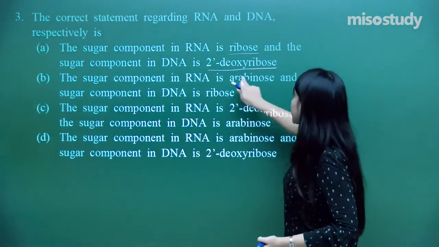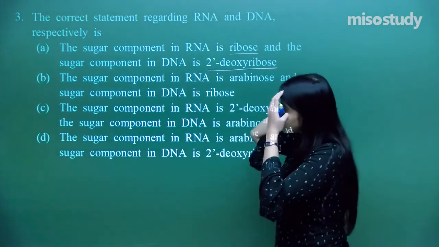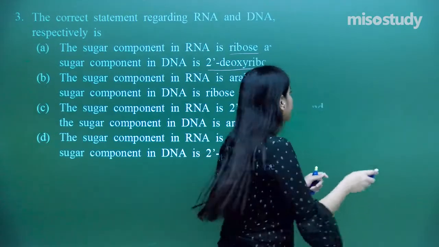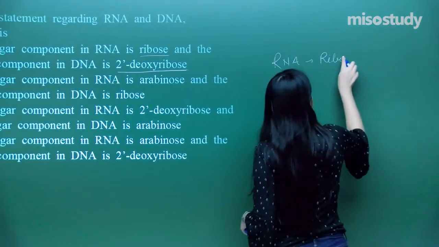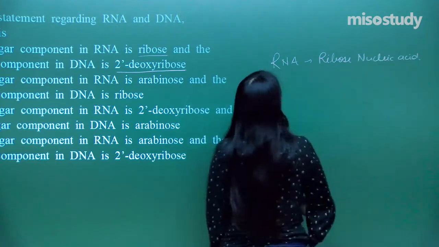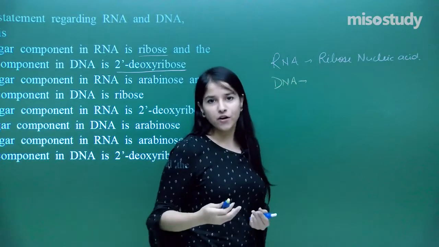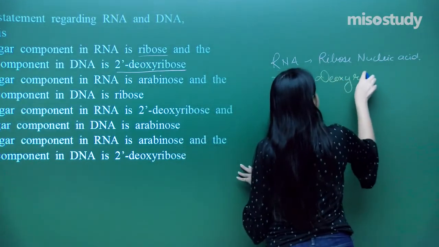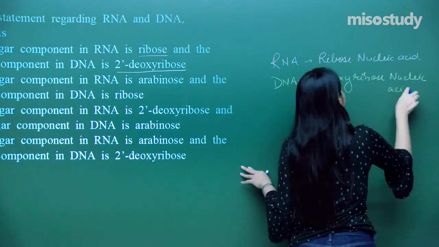The sugar component in RNA is arabinose and the sugar component here in DNA is ribose. So they are actually asking about the components in RNA and DNA. So let us just have the full form of both of them first and it will give our answer. What is RNA? Ribose nucleic acid. And what is DNA? It is 2-deoxyribose, so that is, I can say deoxyribose, followed by nucleic acid. So that is the full form and it gives our answer.